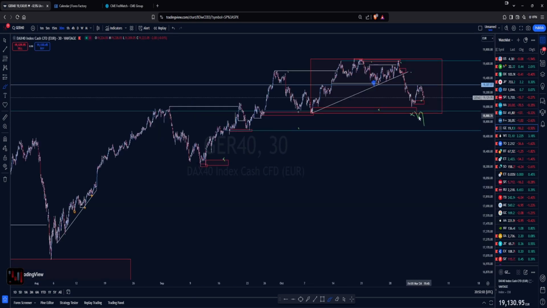DAX is basically the same thing. Like, so again, last week we filled the range. Now price is reacting to the upside and we'll see what's going to happen here. It respects the level and goes higher, or it starts breaking and it starts opening the door to the downside.